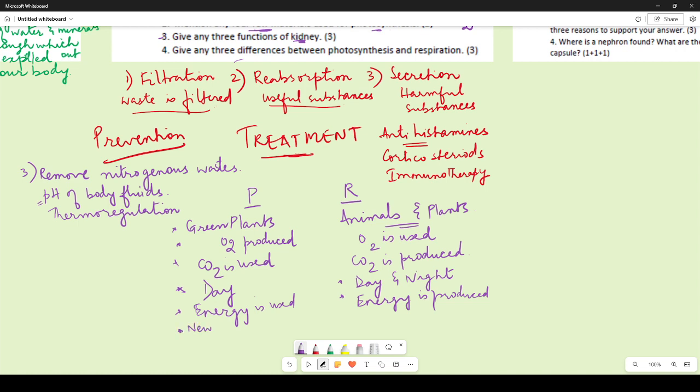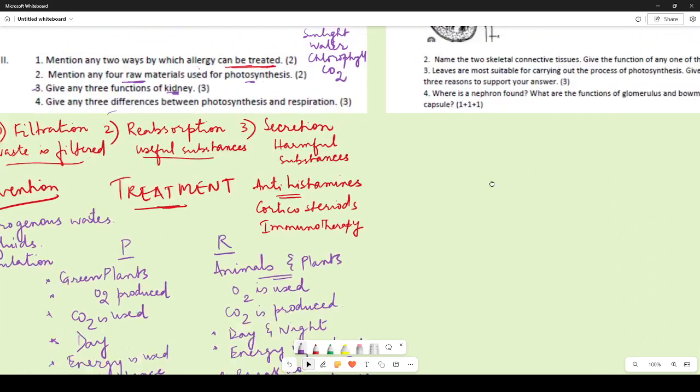What is the new substance that is being created? Glucose. A new substance is formed, whereas in respiration there is breakdown of substances. Glucose is formed in photosynthesis, whereas in respiration there is breakdown of glucose. So any of these three differences you can write.